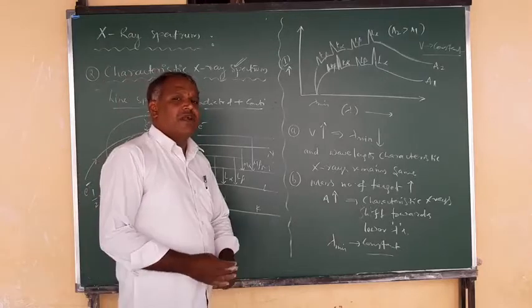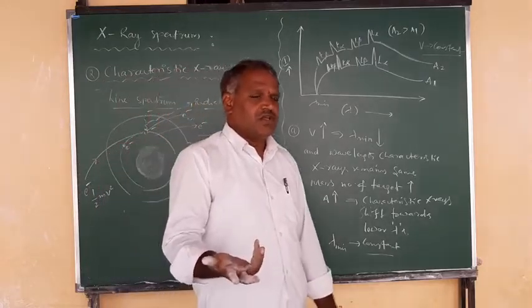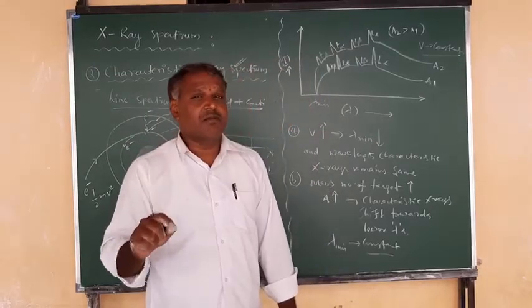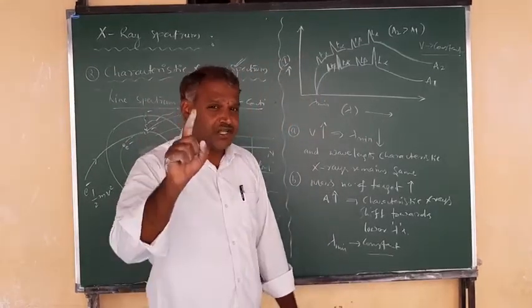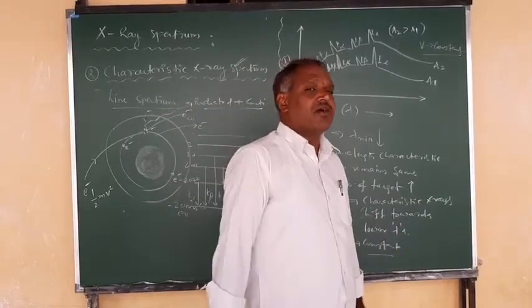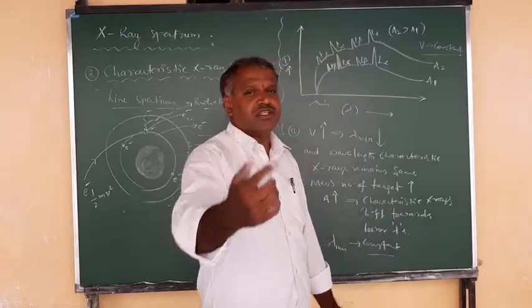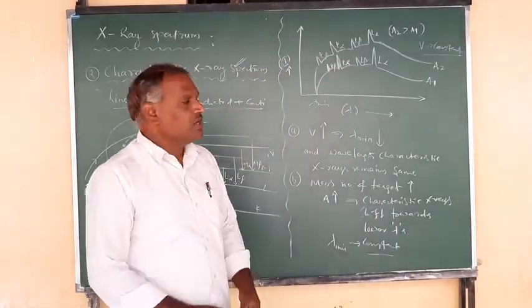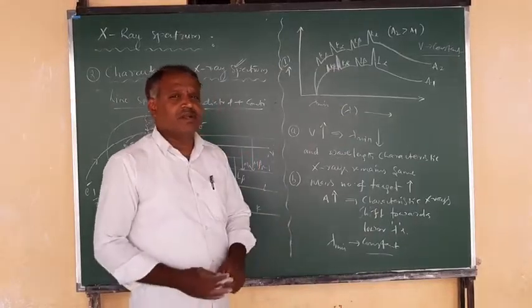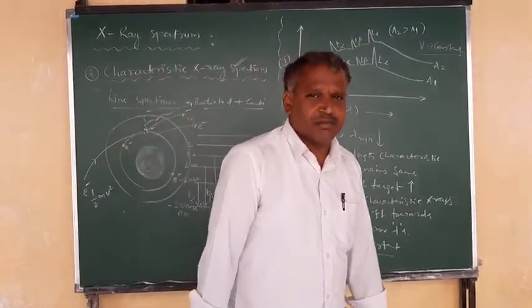And if the operating potential is varied, you can observe there is no change in the wavelength of the characteristic X-ray spectrum by changing the operating or exciting potential, but there is a decrease in the cutoff wavelength of the X-rays when you increase the operating potential, right? So this is the observation related to the continuous X-ray spectrum and the characteristic X-ray spectrum.